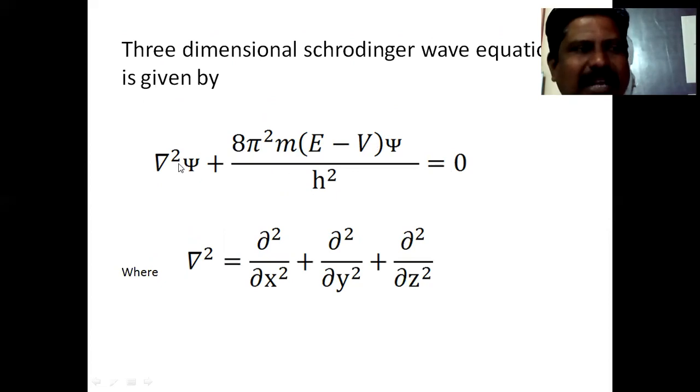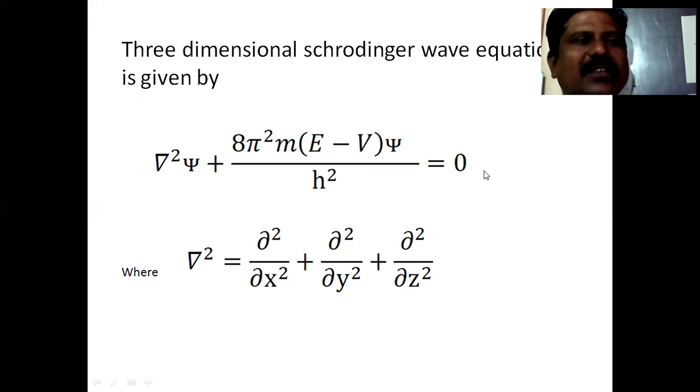Where already I have mentioned that del square is equal to dou square by dou x square plus dou square by dou y square plus dou square by dou z square. Suppose you want to write this equation for a one-dimensional box, where the particle exists in one dimension only. Then you can write it simply as dou square psi by dou x square plus 8 pi square m into bracket capital E minus capital V divided by h square into psi equals 0.